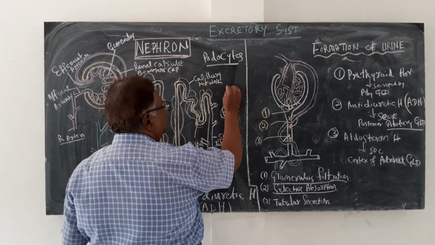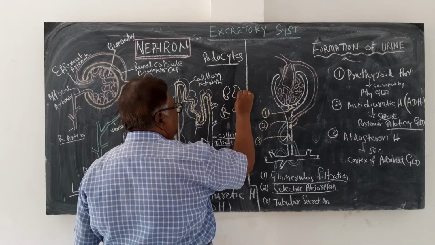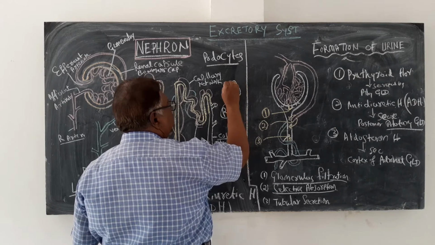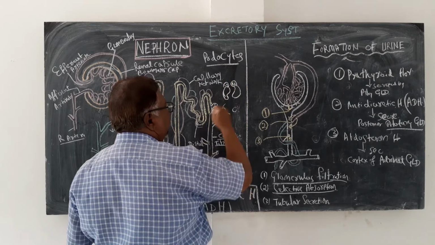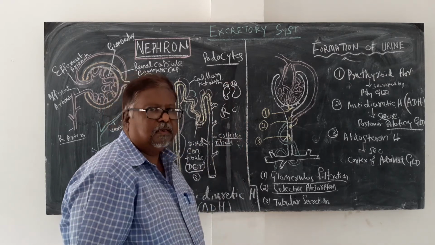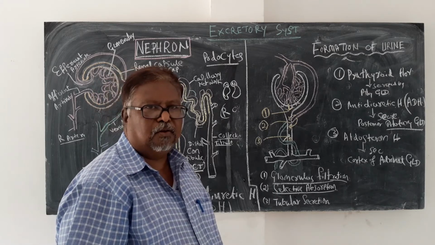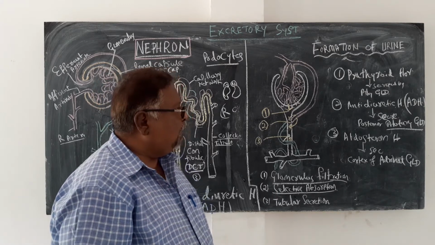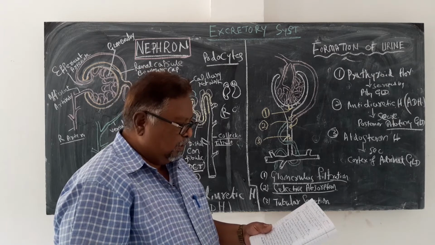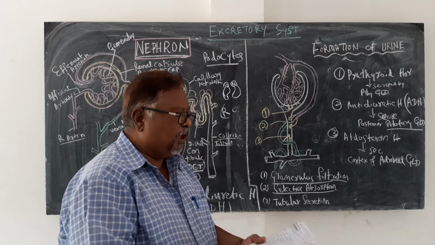These are the kidneys. If these are kidneys, the adrenal gland will be here. The suprarenal gland or adrenal gland is present on the top of the kidneys. These adrenal glands have two regions, cortex and medulla. And the cortex produces aldosterone hormone, which is responsible for the reabsorption of sodium and water and excretion of potassium.